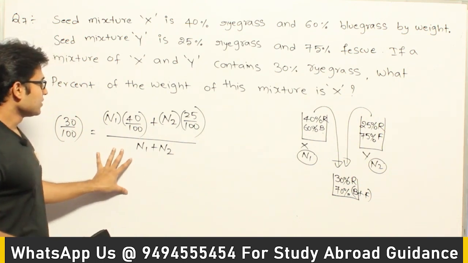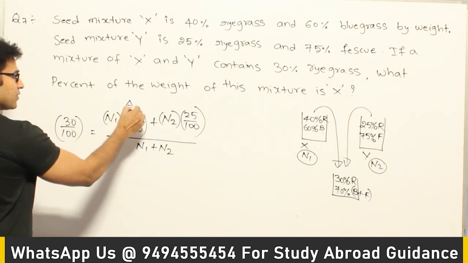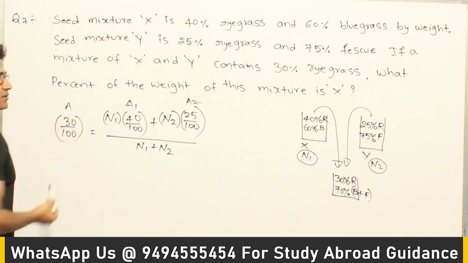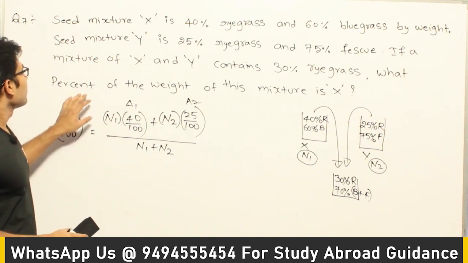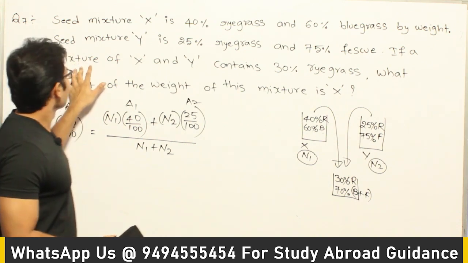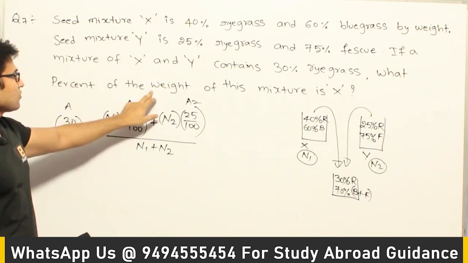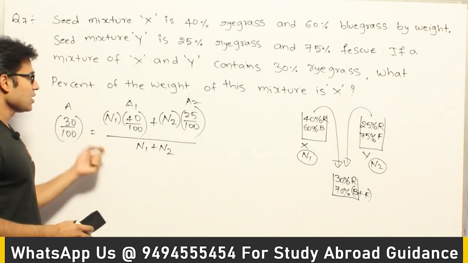Now if you see, this is in the alligation formula. You can assume that this is average A1 of one group, average A2 of other group, and this is the final average, right? Now what they are asking is, if a mixture of X and Y, what percent of weight of this mixture is X, which means they are asking about the percentage.